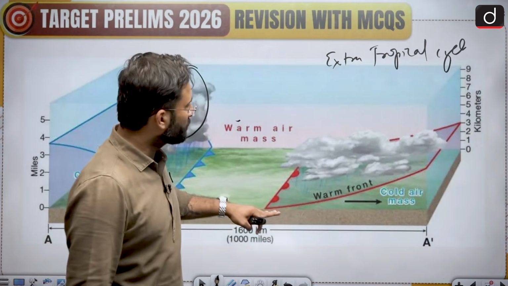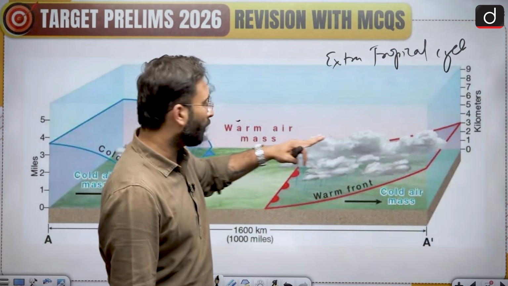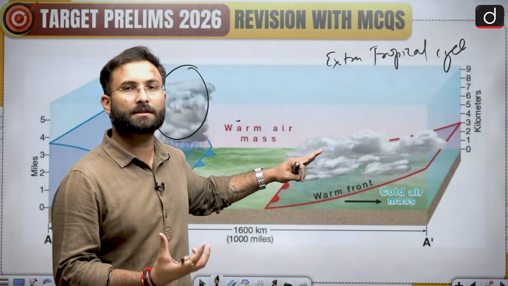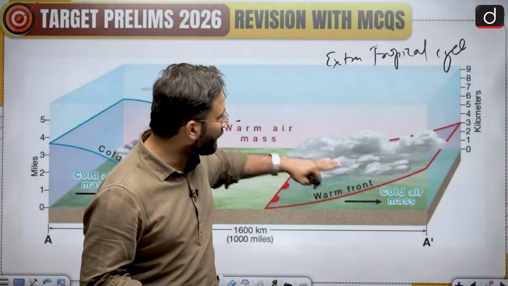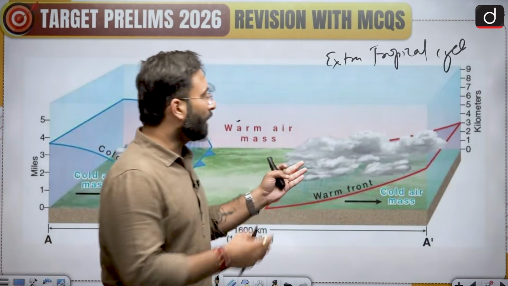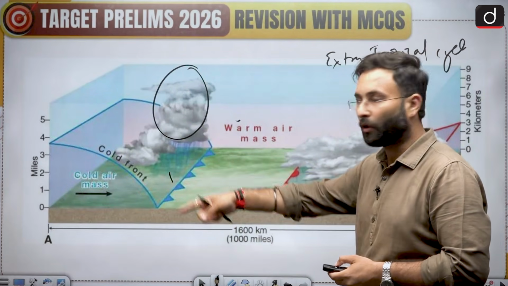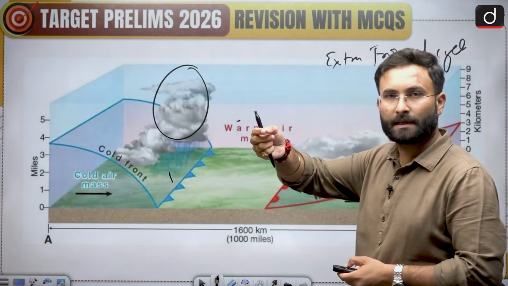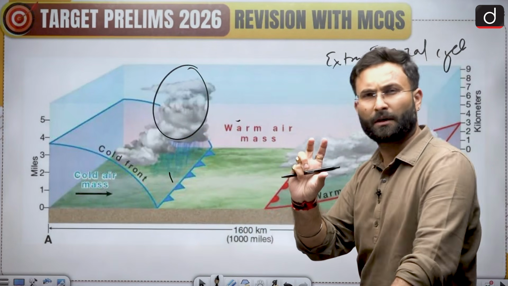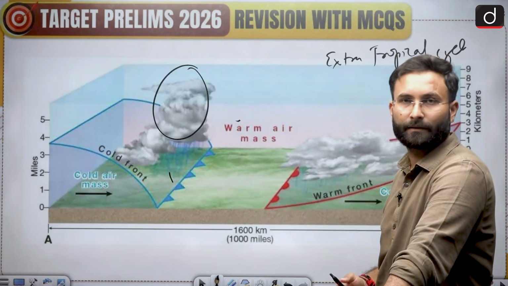Second, if there is a warm air mass and a cold air mass, obviously we know that warm air mass is light in nature, so it will start to rise over the cold one, and again cloud formation will be there. Now when we are talking about the direction, that direction will be controlled by the direction of these fronts. So that is how a curve, or a rotational motion, is getting generated, and because of which the cyclone is getting generated over here.